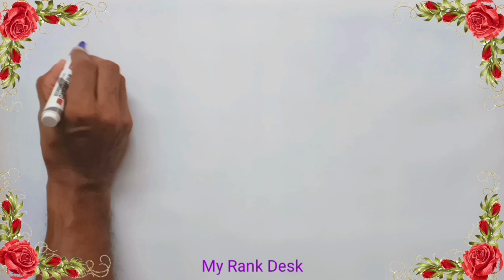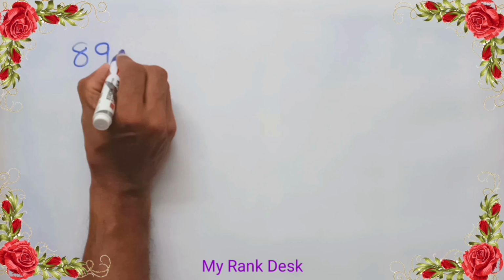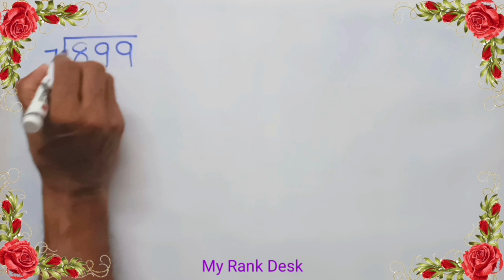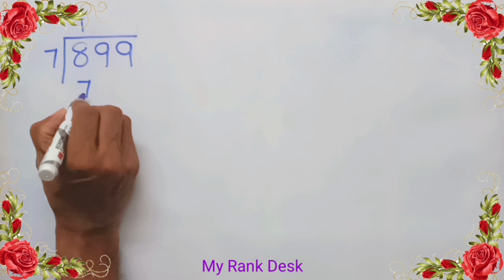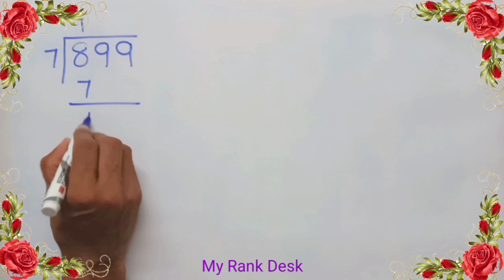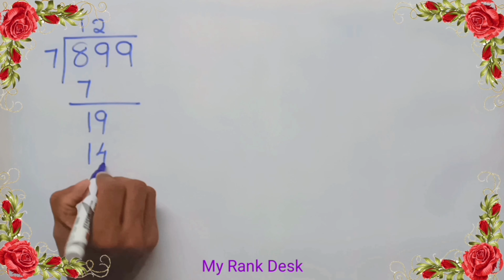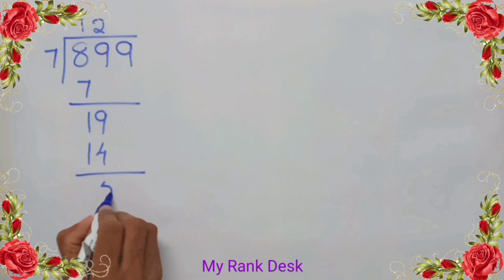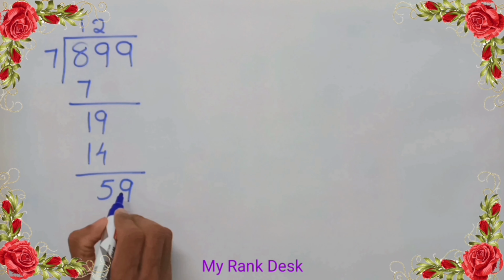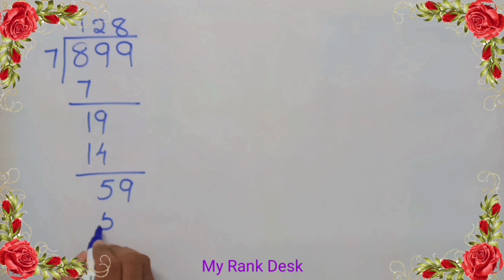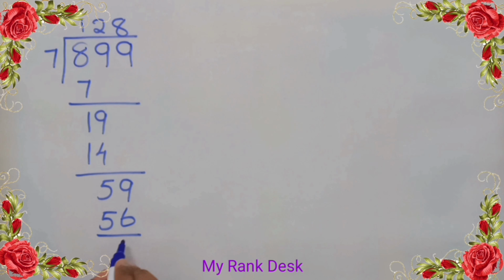Let's solve the problem. Divide 899 by 7. 1 into 7 is 7. Remainder 1. Drop down 9. 2 into 7 is 14. Remainder 5 and drop down 9. 8 into 7 is 56. 59 minus 56 is 3. So the first remainder is 3.